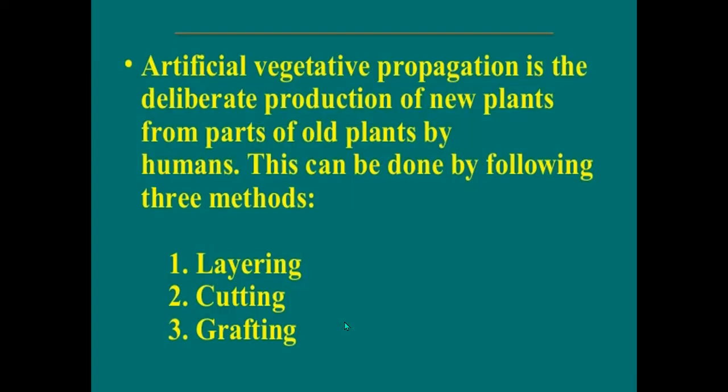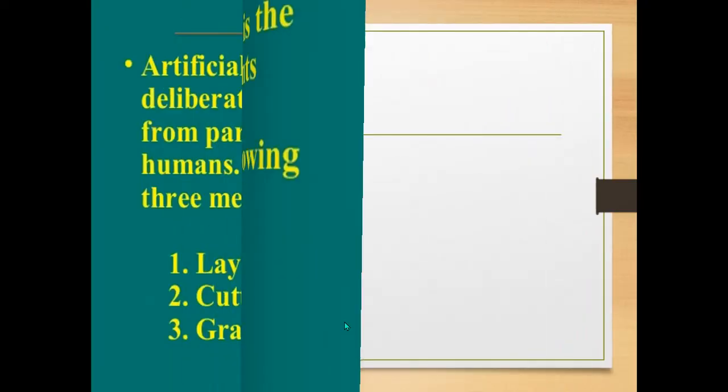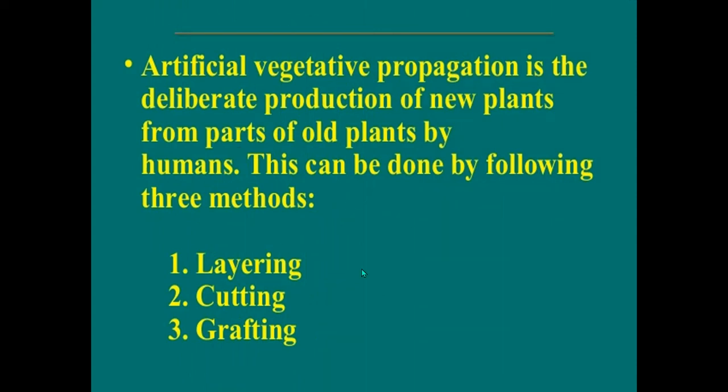Now here you can see the artificial vegetative propagation. What is meant by artificial vegetative propagation? If it is done by human beings, from the part of the old plant they can produce a new plant, which is called artificial vegetative propagation. This artificial vegetative propagation can be done by three methods. They are layering, cutting, grafting.